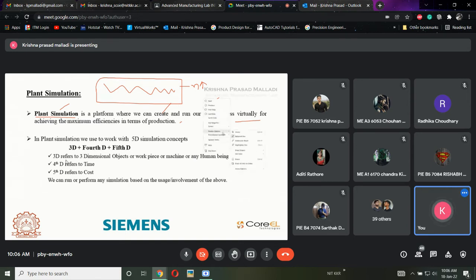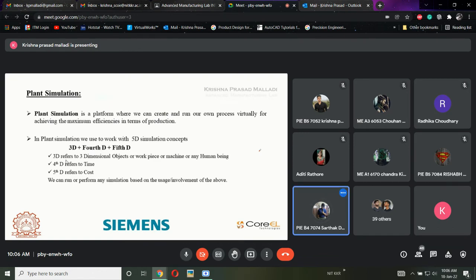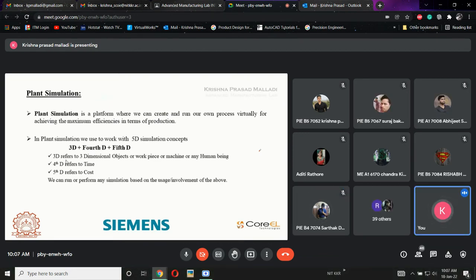Clear with the definition? Yes, sir. Because whenever you say that you know Plant Simulation, or that you are capable of doing it, or that you have been trained on it, the first question will be what exactly is Plant Simulation, or what is it capable of? This is the next question. Then this should be the definition.